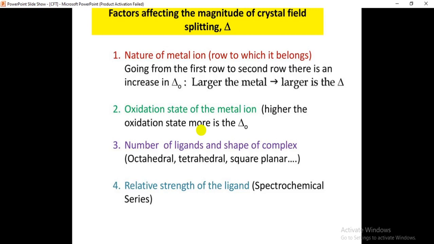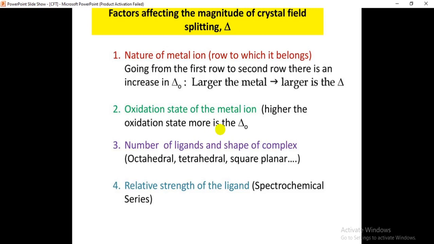Whatever the oxidation state increases, the electropositivity character will increase. Electropositivity character means the attracting power for electrons. Is it clear? Electropositivity means the attracting power for electrons. So it can accept electrons, it can attract the electrons from the ligands more rapidly. So that's why there will be repulsions.